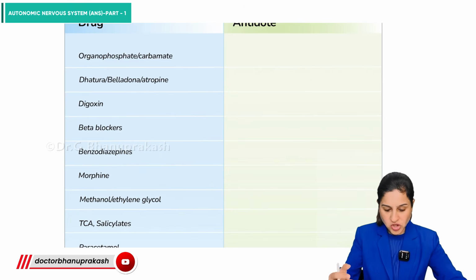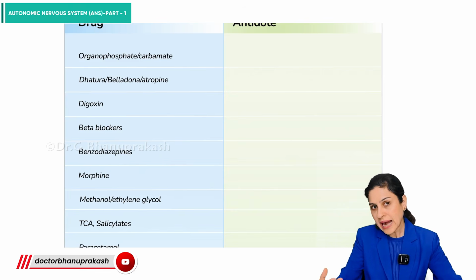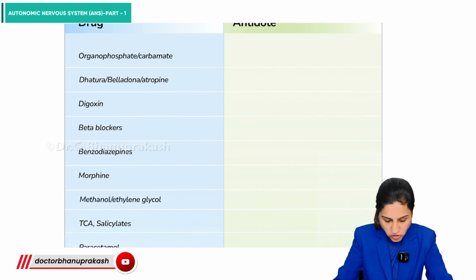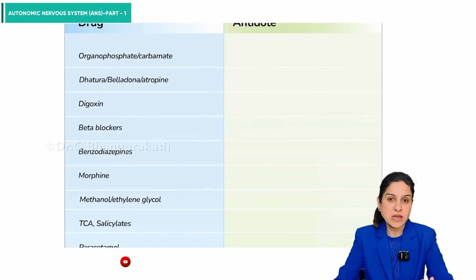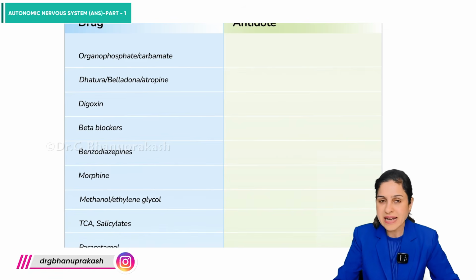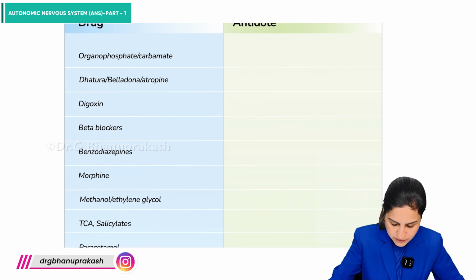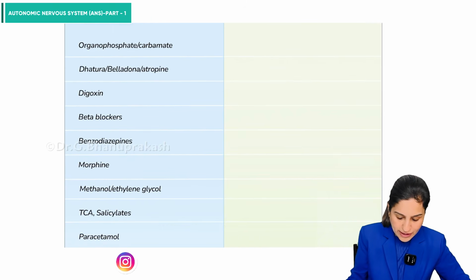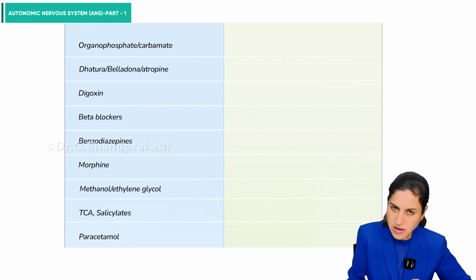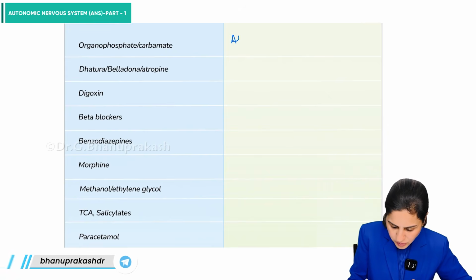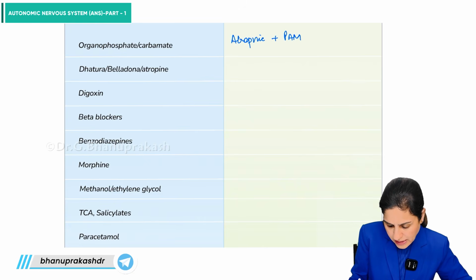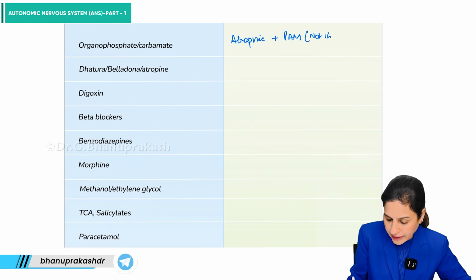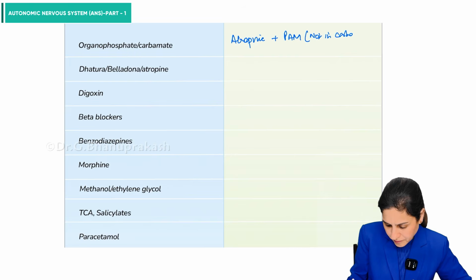Okay. So just like this, we have other antidotes which we should be very well aware of, because antidotes are a favorite question in the NEET PG exams or the FMG or INI-CET. Everywhere they ask at least 1 or 2 antidotes. So let's do these antidotes, and we should be very thorough with them. Very scoring, so let's not miss these. In organophosphate or carbamate poisoning, I told you the first drug of choice in both will be atropine, and then we can use the oximes, but not in carbamate poisoning. Remember.